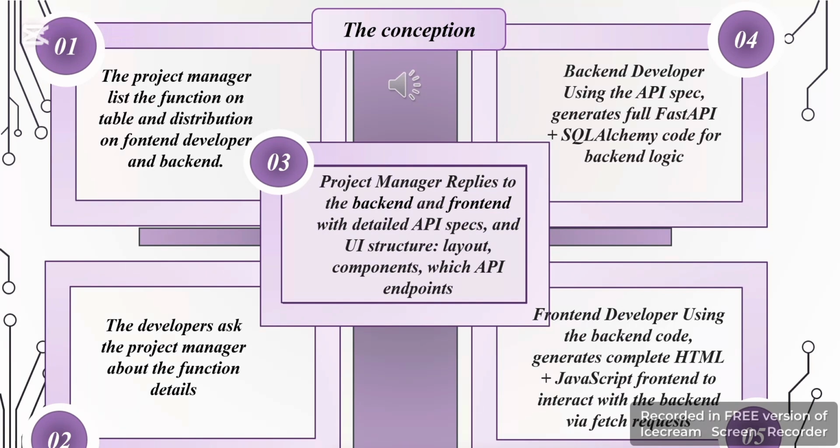The project conception in 5 main steps. The project manager lists the functions in a table and distributes them to developers. They ask the project manager about details. He responds to them about the backend and the frontend, and then the developers answer with API code, HTML and CSS.